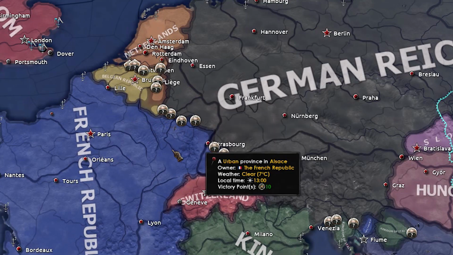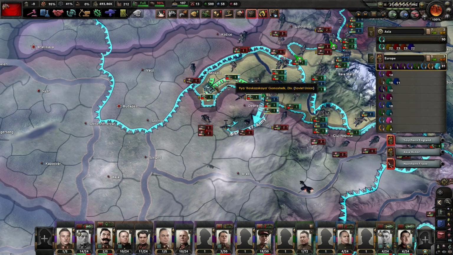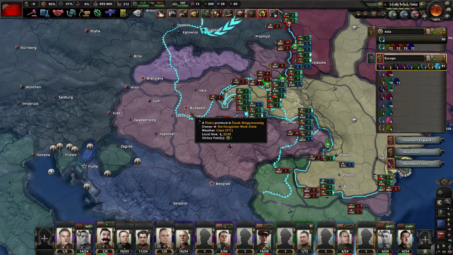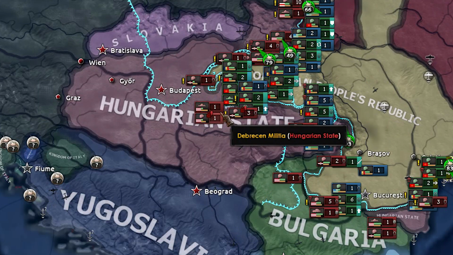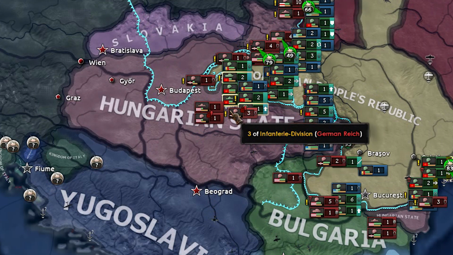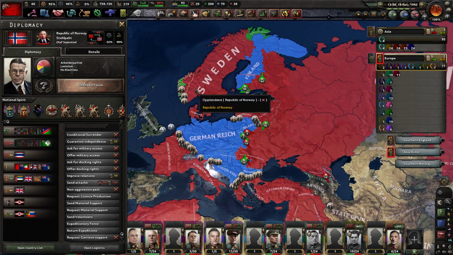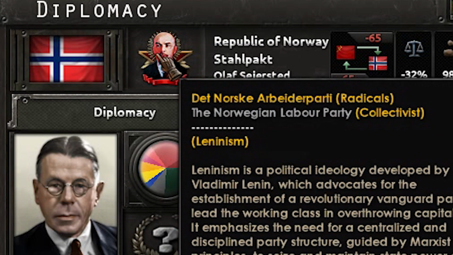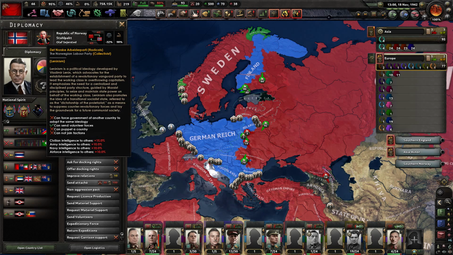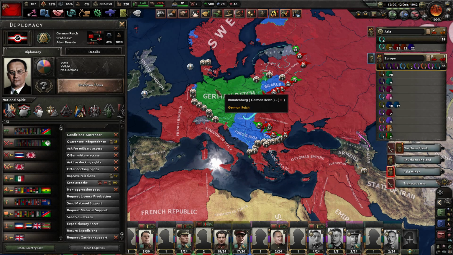Meanwhile, nothing has changed on the Western Front. I understand that breaking the Hungarian front line and going vroom vroom vroom to Budapest is funnier than conquering Central Asia, but please, stop at least for a second. Wait! How did the German puppet Norway become Leninist once again? And Lenin is so young again. That Norske Arbeiderparti, radicals.